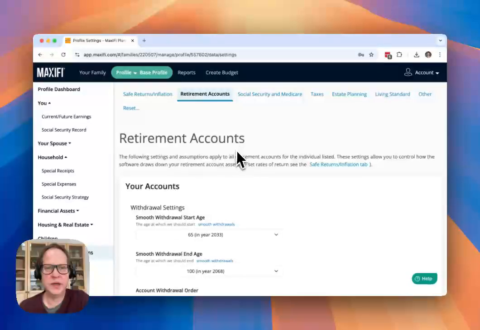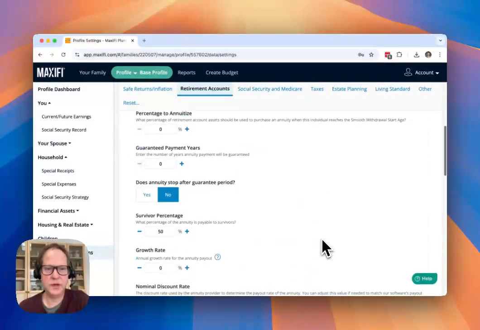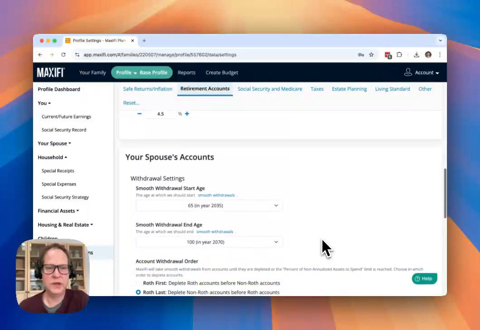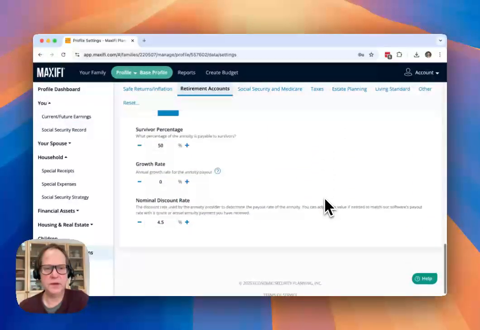Over in the retirement accounts section, you'll find a variety of settings about the withdrawals from your accounts, and you can find those for both adults in the house. So if you scroll down, you'll see, okay, here's the spouse's settings down here. So that each, you can control those separately.